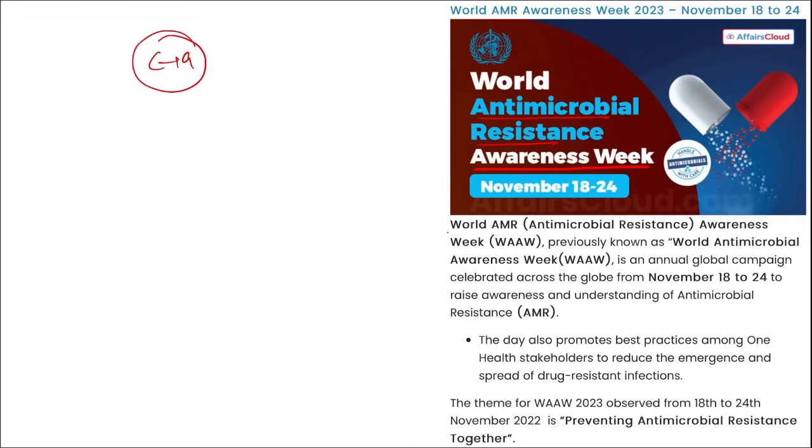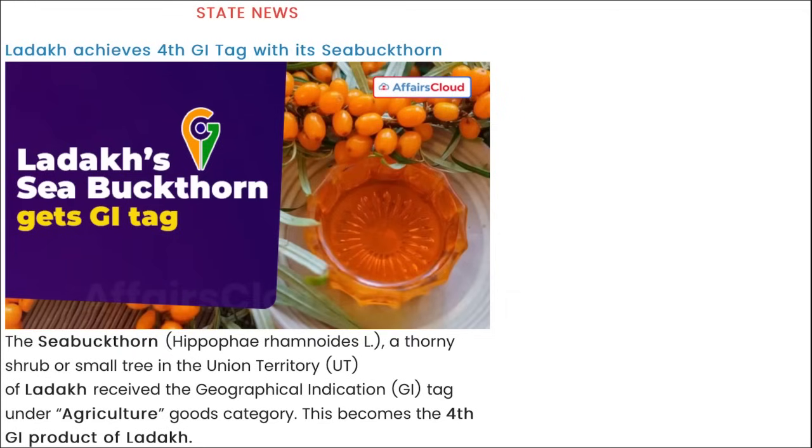So this is your World Antimicrobial Resistance Awareness Week. This week is observed from 18th to 24th of November, and the theme for this is preventing antimicrobial resistance together, right?